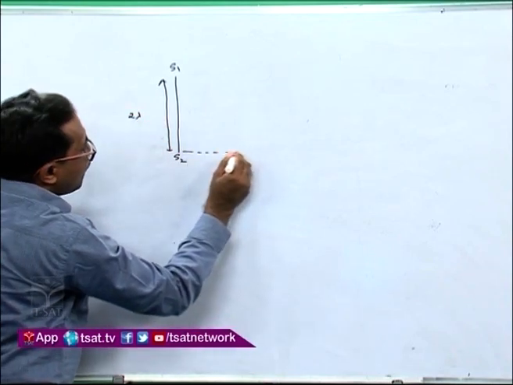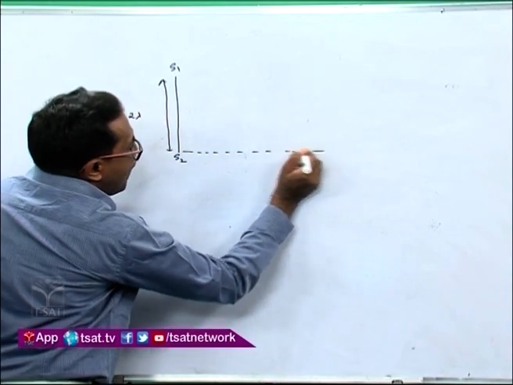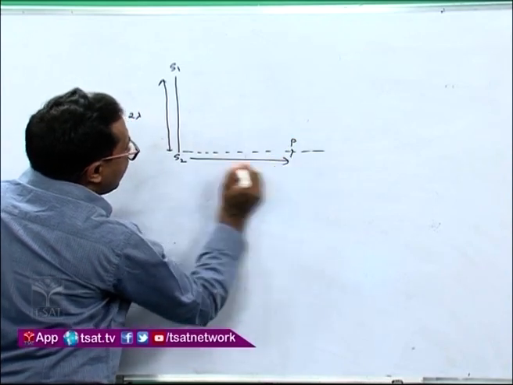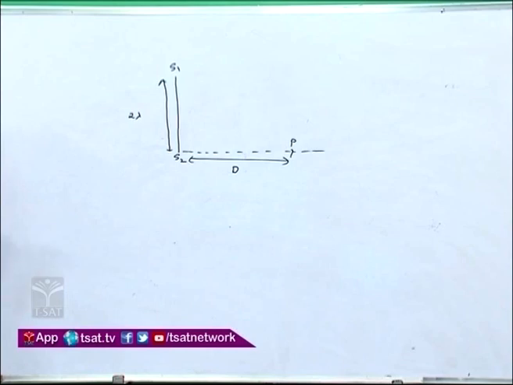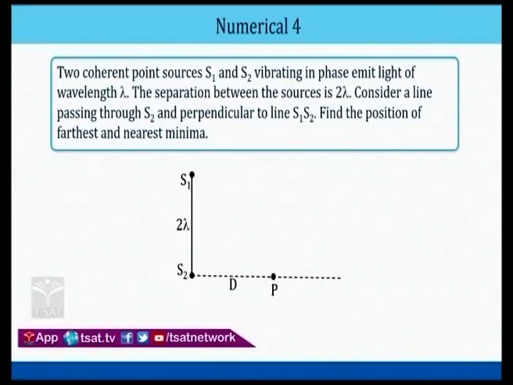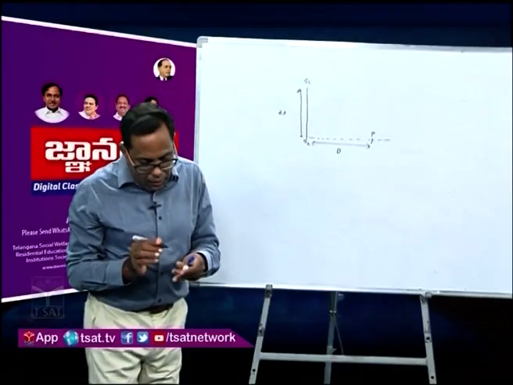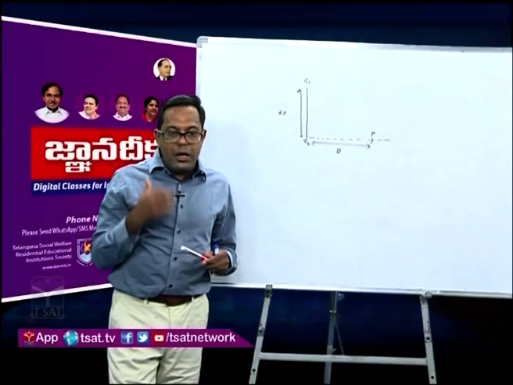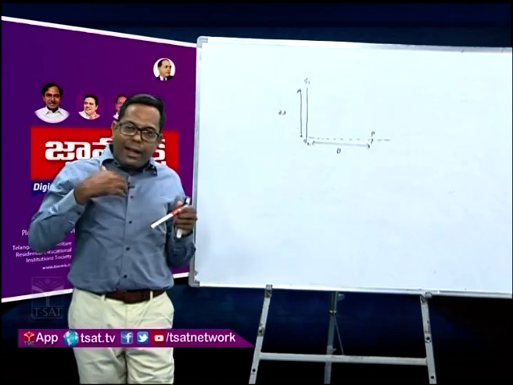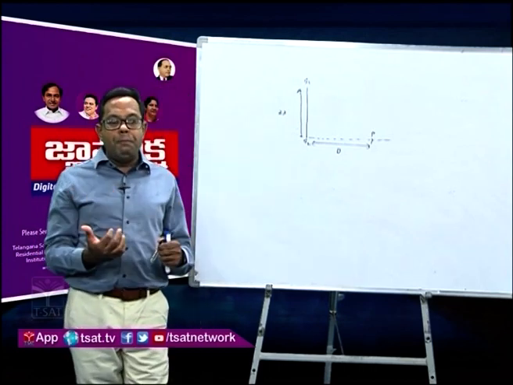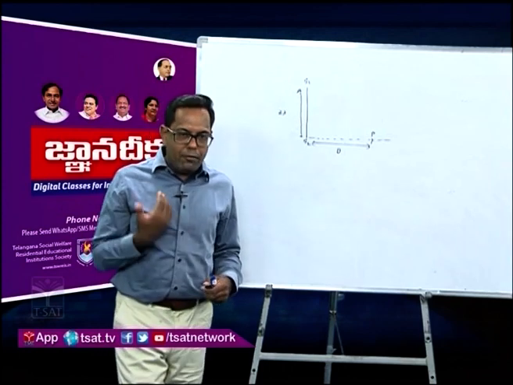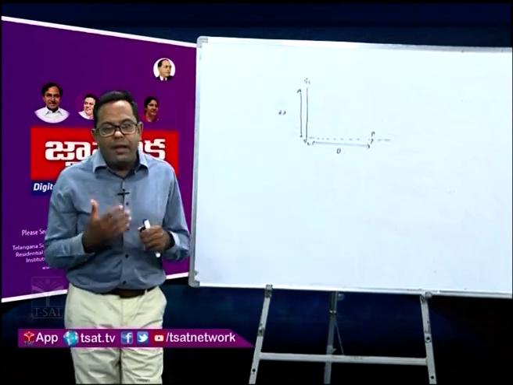We have a line perpendicular to it. Say we have some point P. Let's say the distance is d, which is variable. What they are asking you is, in the last line, the position of farthest and nearest minima. So you have to get the farthest and nearest minima. Now how to get them? First you should know what the maximum path difference and the minimum path difference can be in this question.